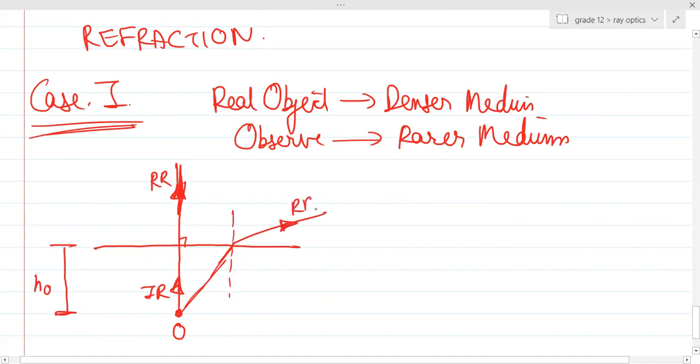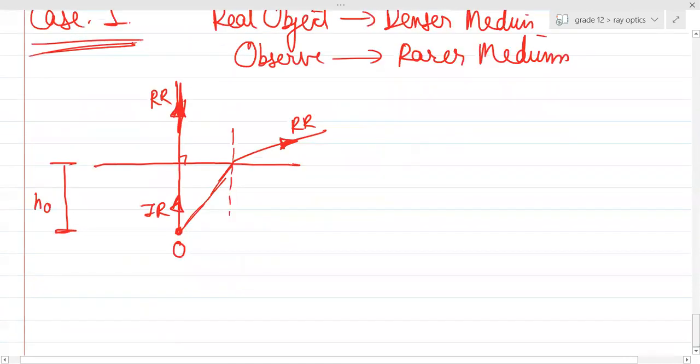Will the light ray bend away from the normal? Yes or no, guys? These two are the incident rays. Since the incident rays are diverging away from each other, the object is real. If I produce this in the backward direction and this in the backward direction, here you will form an image, right? Let's say the image is formed at a distance of hi. This image will be virtual, right?